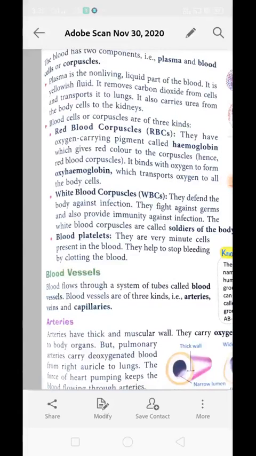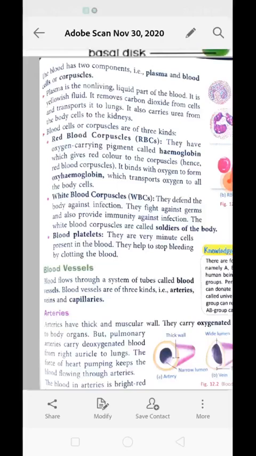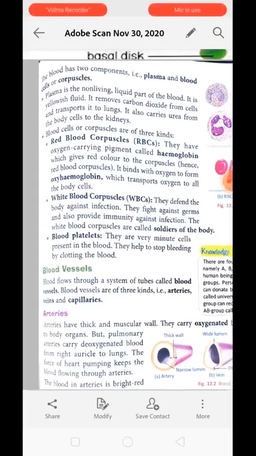Plasma is the first one. Plasma is the non-living liquid part of the blood. It is a yellowish fluid. It removes carbon dioxide from the cells and transports it to the lungs. It also carries urea from the body cells to the kidney. Actually, plasma is the part of blood which makes it easy for blood to flow in blood vessels. It has a large quantity of water, more than 90% water is present over here.